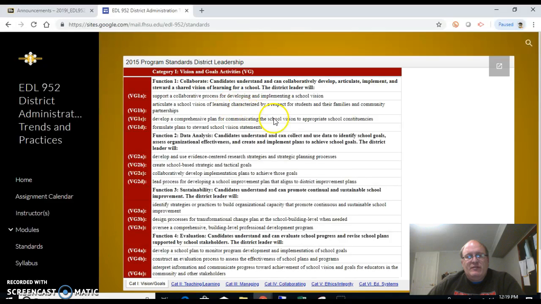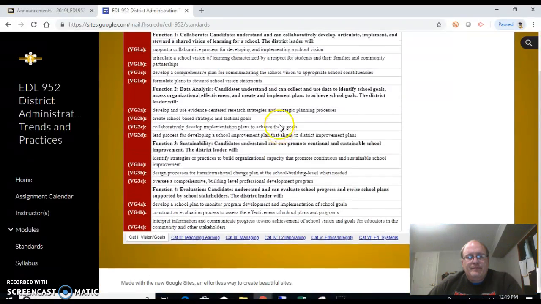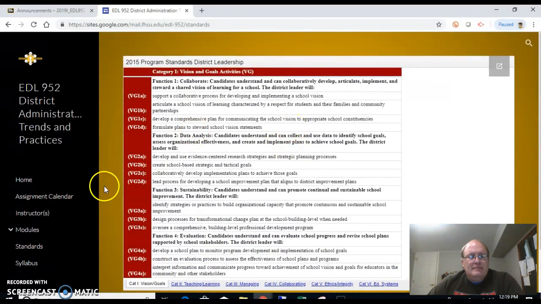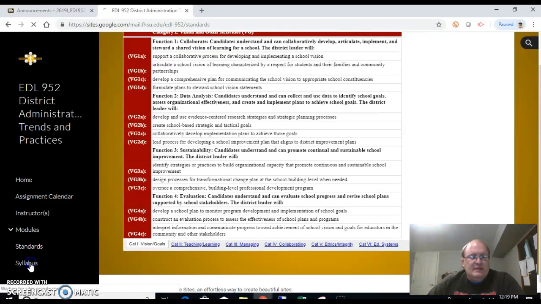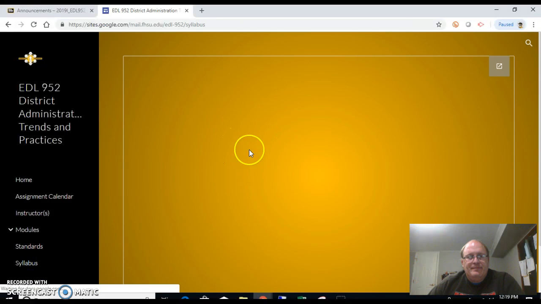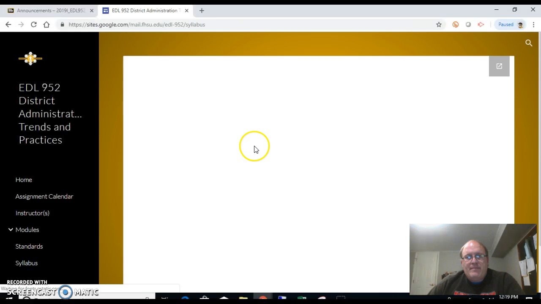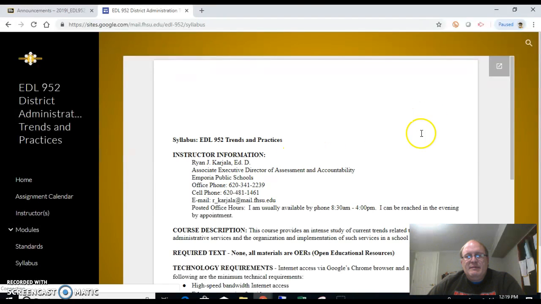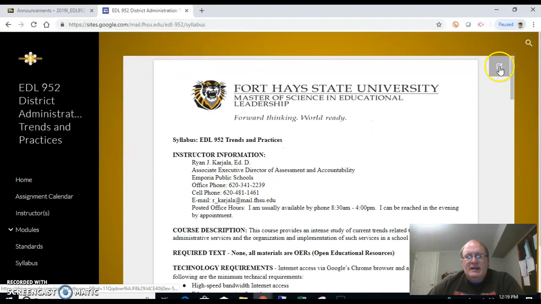Next thing is the standards. We have our program standards right here. Okay, and then the last thing is our syllabus. Look at it right here. Anytime the pages have this button right here, you can actually expand this out to be on the whole page if you want to by clicking this button right here.